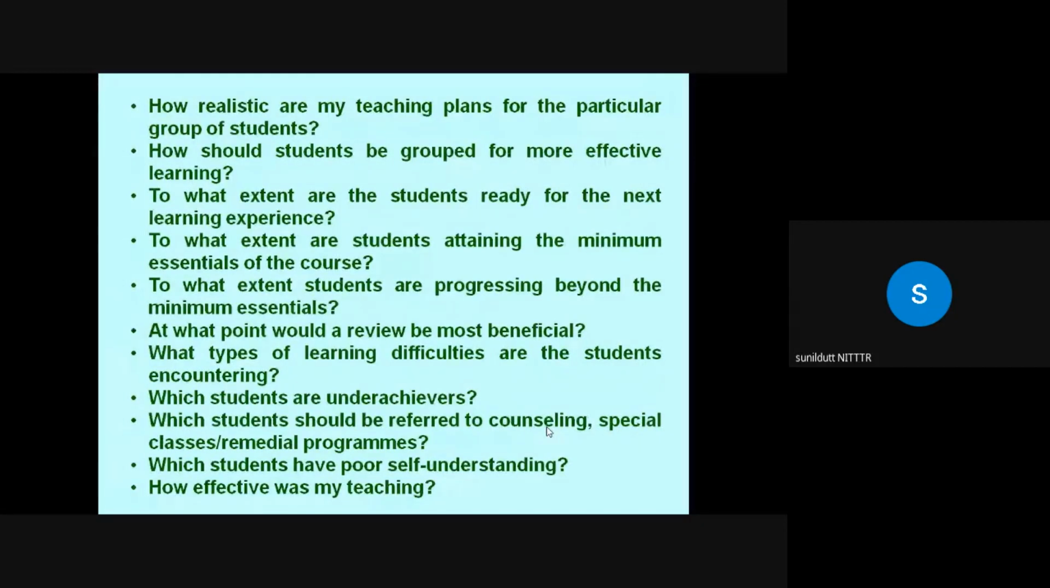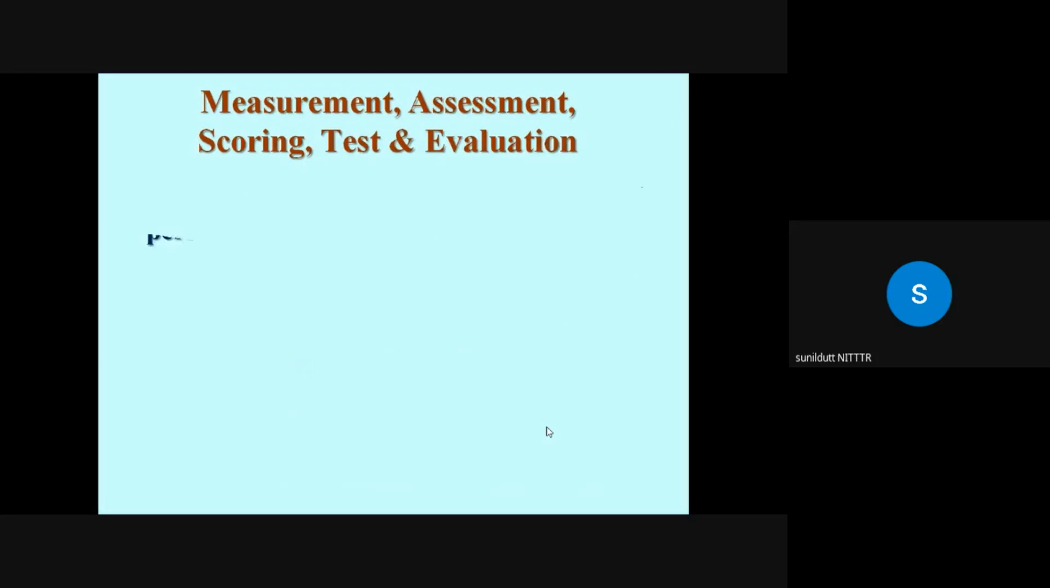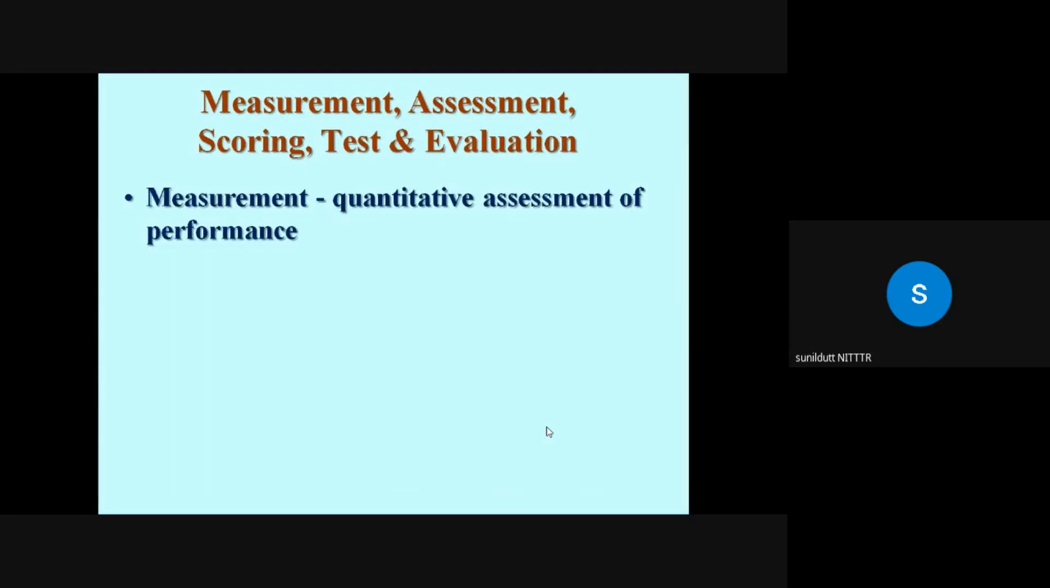For this, you conduct measurement and evaluation. So see, measurement, assessment, scoring, test, and evaluation. Although the term measurement is often used in close conjunction with evaluation, the two terms should not be used interchangeably.